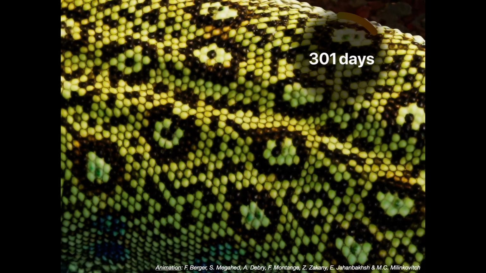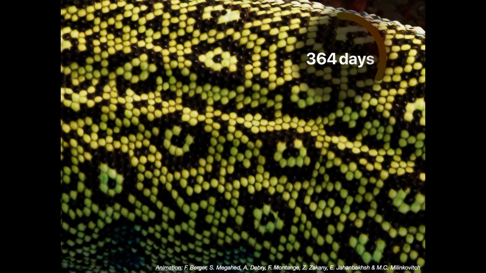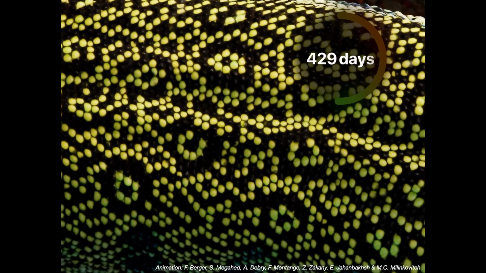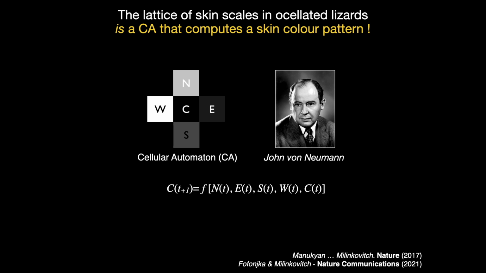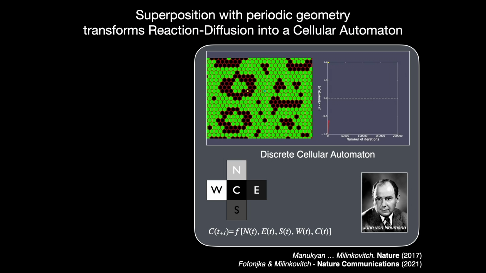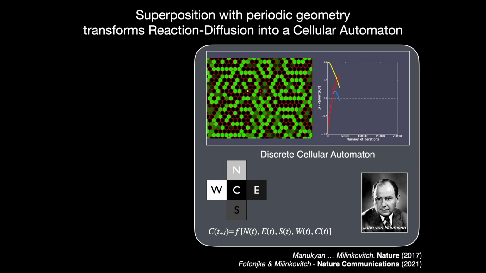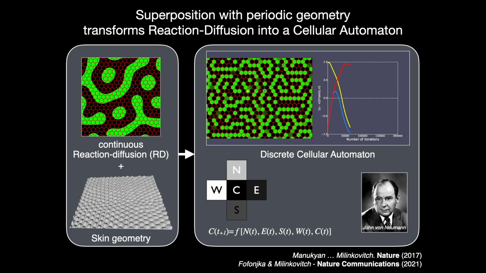Even more surprisingly, many scales switch from green to black and from black to green during the life of the animal. We have previously shown that scale colour flipping is not random, but obeys a stochastic cellular automaton, or CA for short, a computational model invented in the 1940s by John von Neumann. We have also shown that this discrete CA emerges from continuous RD because of the reduction of skin thickness at the borders of skin scales.